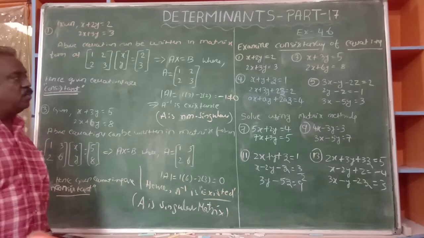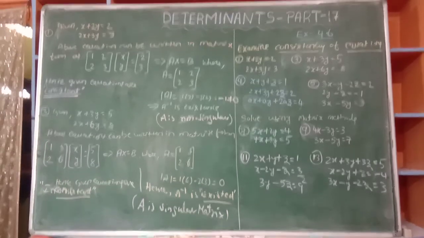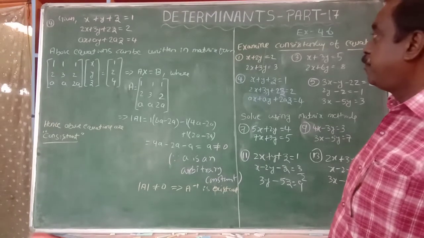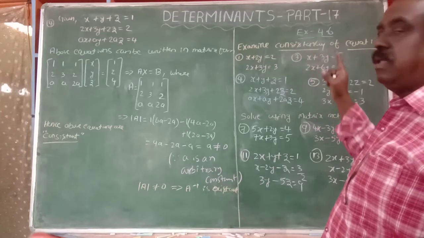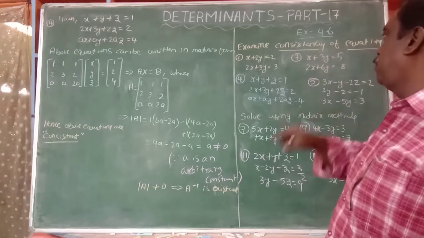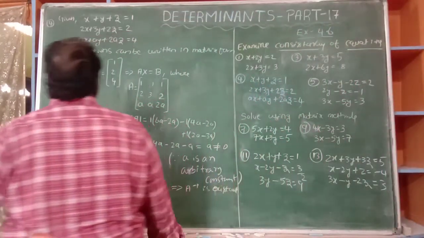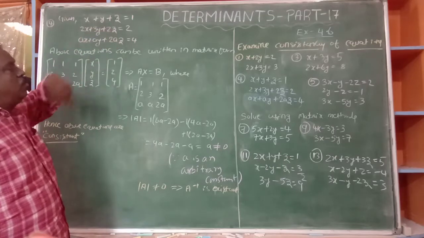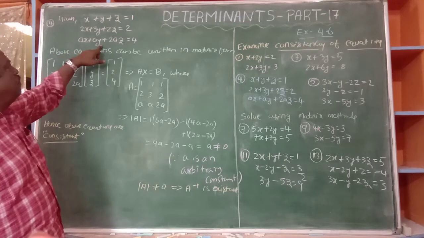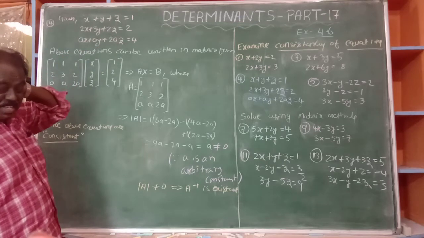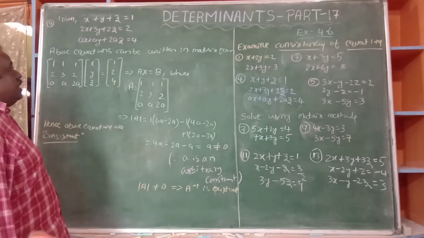Like that we can prove. Next, the fourth problem. Up to now we solved 1 and 3; 2 is given as homework. Here the fourth problem is with 3 variables: x plus y plus z is equal to 1, 2x plus 3y plus 2z is equal to 2, ax plus ay plus 2az is equal to 4. Here a is arbitrarily given. Find x, y, z.